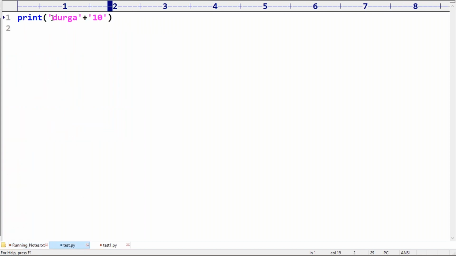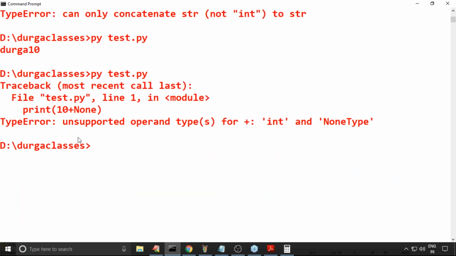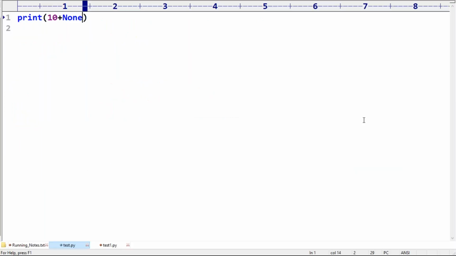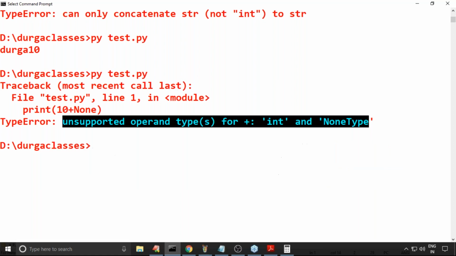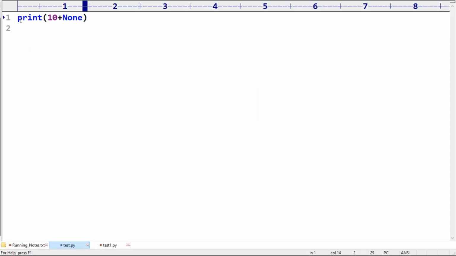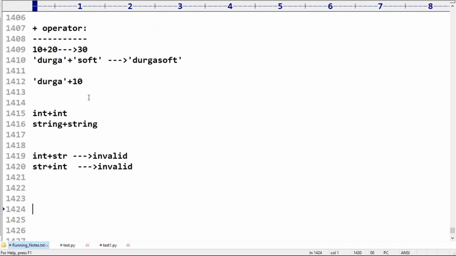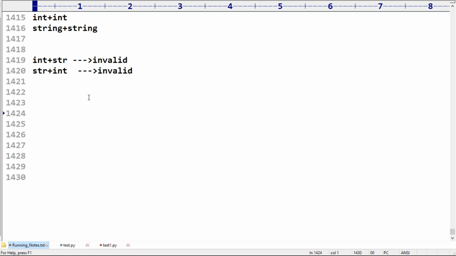Next one, someone is asking, sir, 10 plus None, what will happen here? Observe that. Ajay, 10 plus None. Okay, error we are getting. Yeah, someone is asking about 10 plus None, what will happen? Okay, clear, I hope. Now the next, observe that carefully. This is also very important, sir.